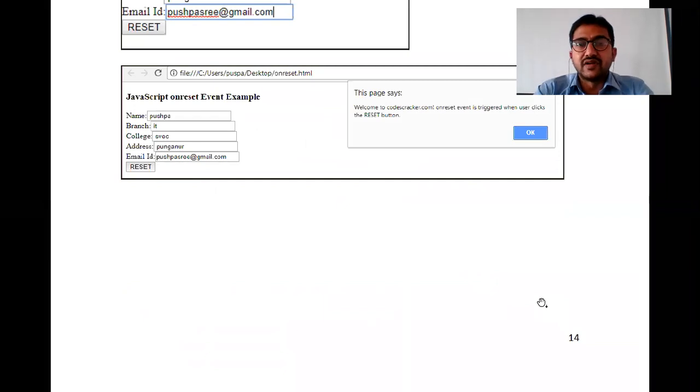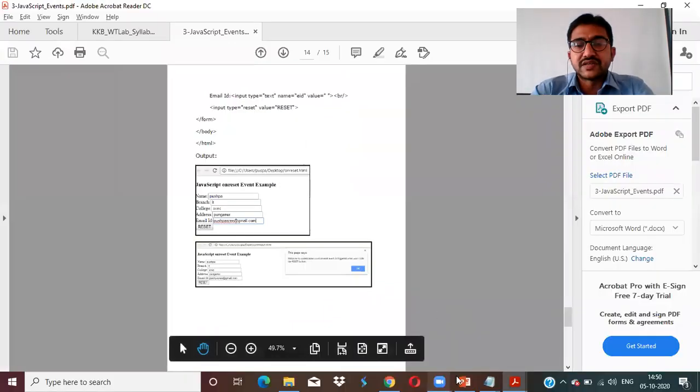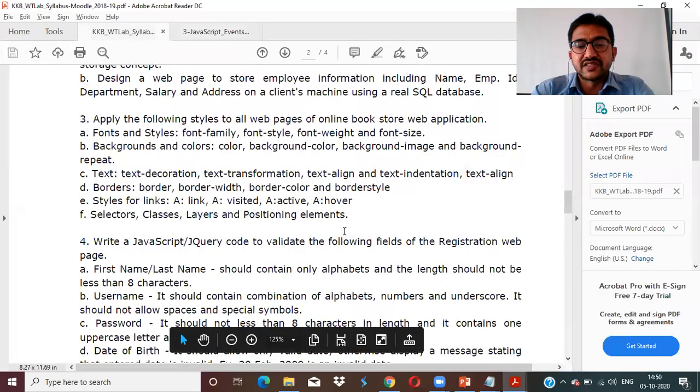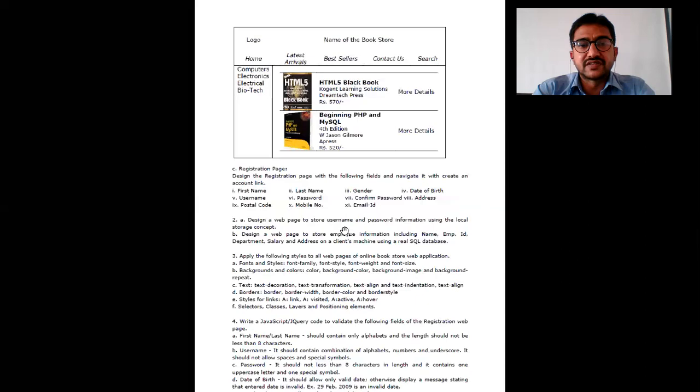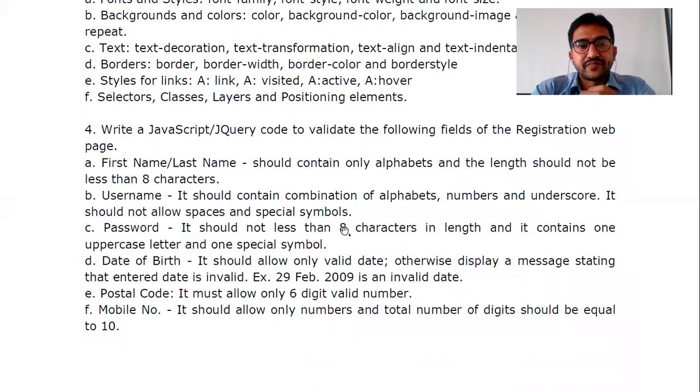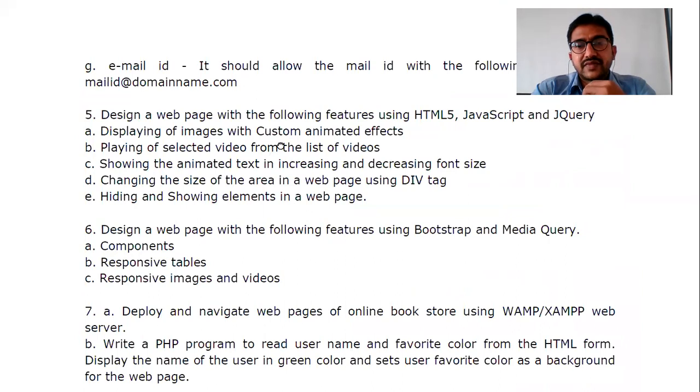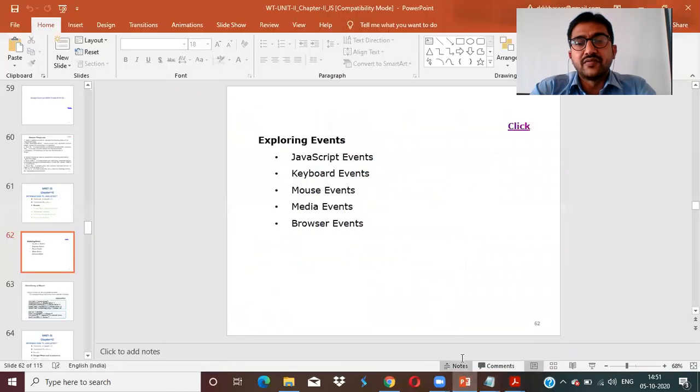With the help of this knowledge, you need to do some sort of animation types of things in week 5. In week 5, it is the same HTML and JavaScript. Up to JavaScript you are going to use, and one more concept is required in the third chapter. In the same unit, we are talking about jQuery. So with the help of HTML5, JavaScript, and jQuery, after this JavaScript, you need to do all these programs A, B, C, D. So please make sure this concept is very important. So that's about the JavaScript events.